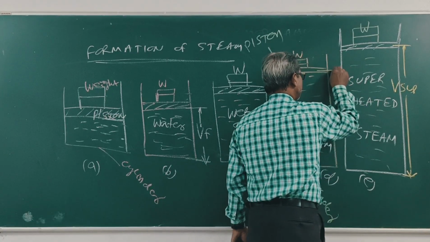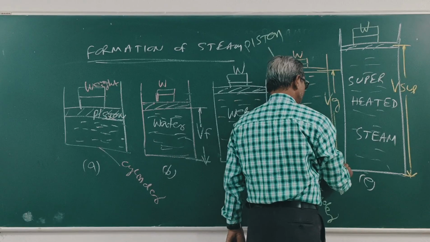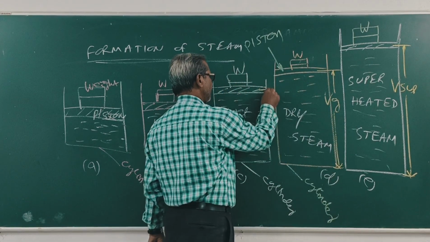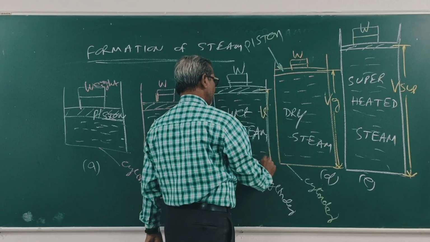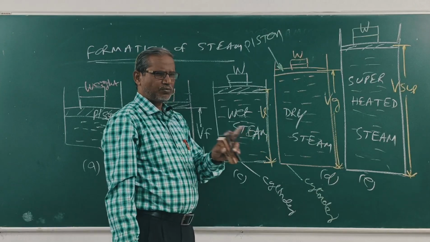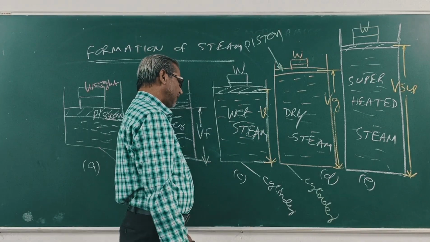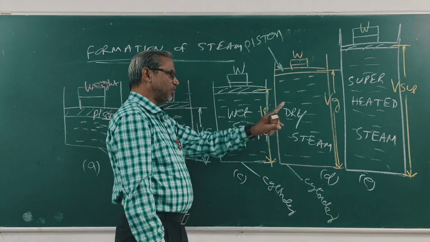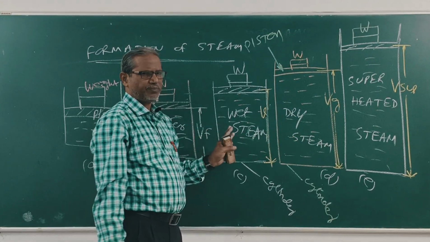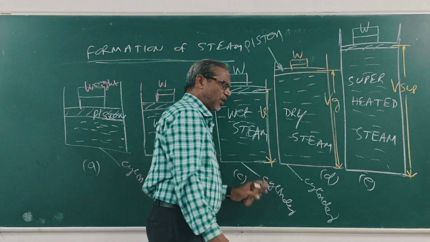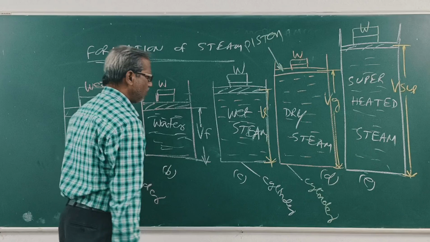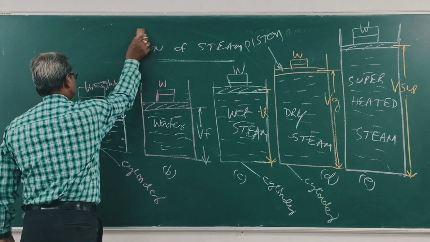This is Vg, dry steam. This is Vf plus Vfg, which contains water and steam. So Vsup is more than Vg, and Vg is more than Vf. Now I will draw the heat versus temperature diagram, or temperature versus heat diagram.